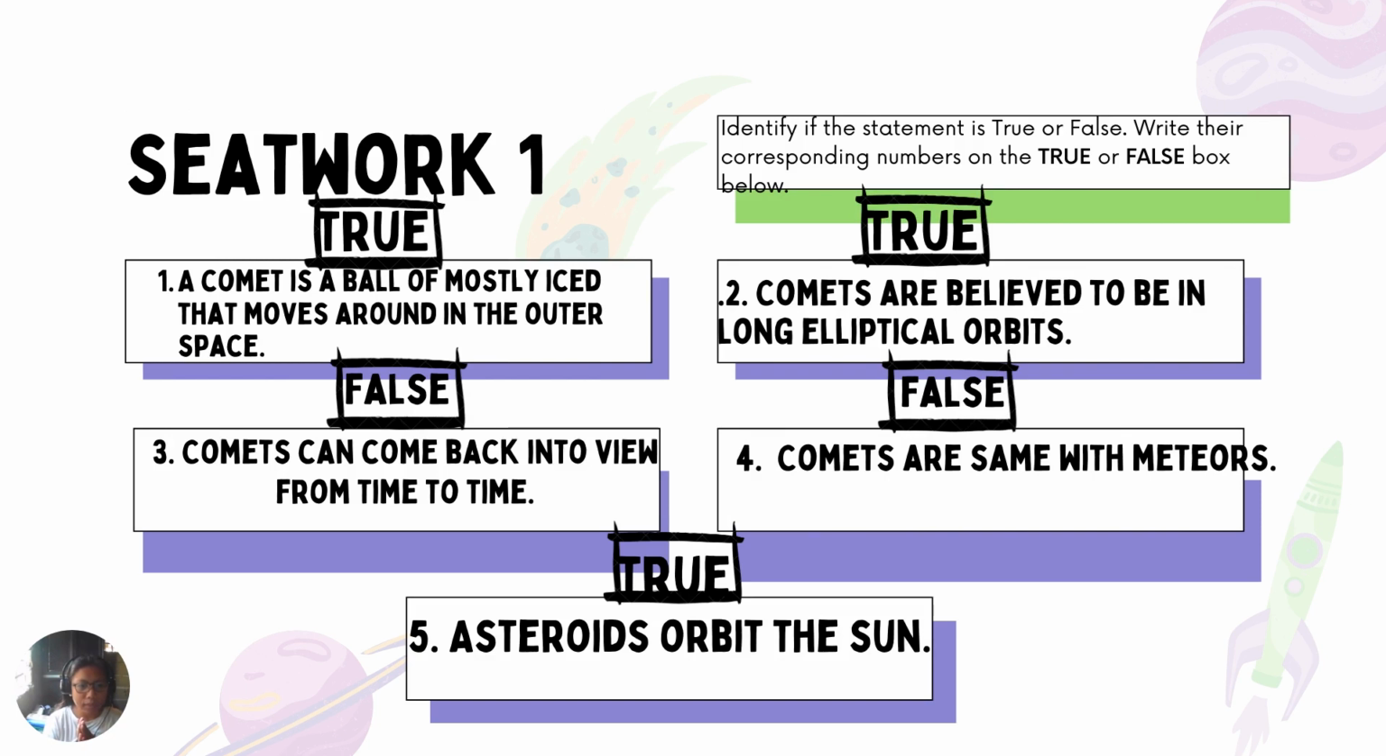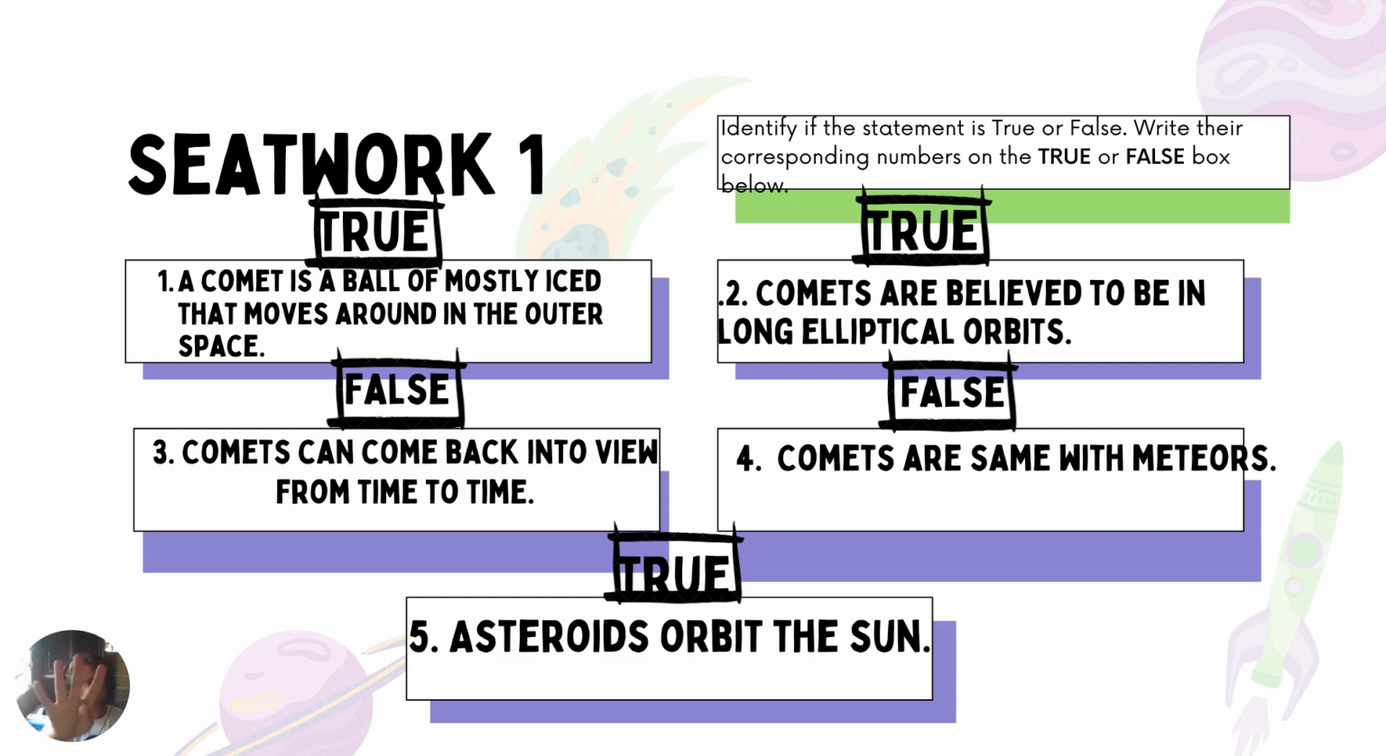Okay, so answers are given above each statement, as you can see. For number 1, a comet is a ball of mostly ice that moves around in the outer space. Number 1 is true. If your answer is true, then you are correct. Number 2, comets are believed to be in long elliptical orbits. That is true also. Number 3, comets can come back into view from time to time. That is false. They cannot come back from time to time. It is because, as we have said earlier, comets can come back after 75 to 100,000 years.